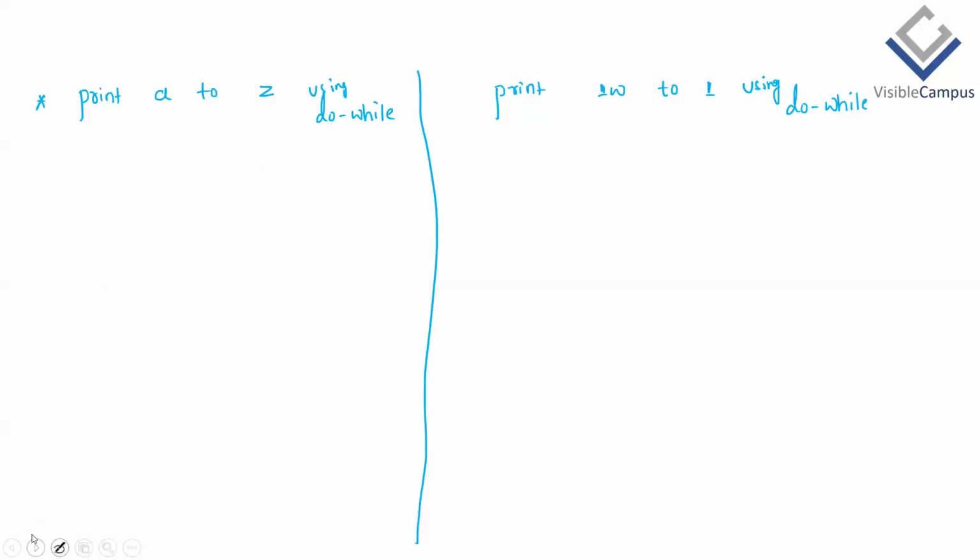So first, to print from A to Z by using a do while, we have to initialize. What is the initialization? It's a character type. So char, some variable of the programmer's choice, equals to start from 'A' in single quotes. The next is do, then the body.